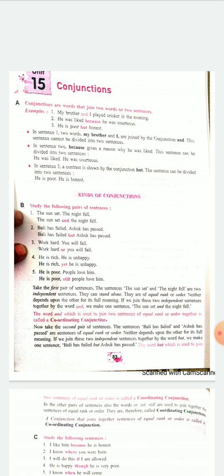Let us go through kinds of conjunctions. We have coordinating and subordinating, two main kinds. Coordinating and subordinating conjunctions. If you go to the pink line that is written almost at the end of page number 83, the word which is used to join two sentences of equal ranks. What do we mean by equal ranks? When the two sentences are like same, we use the word and.